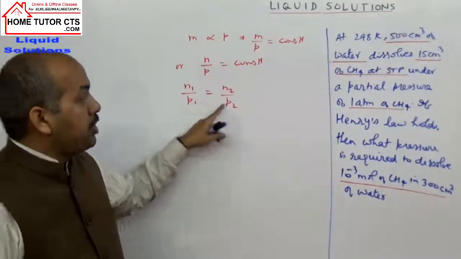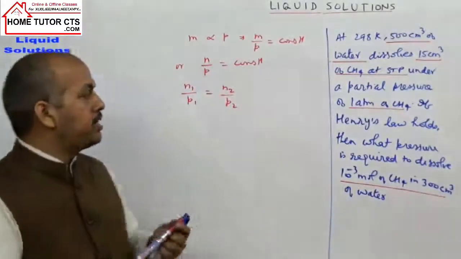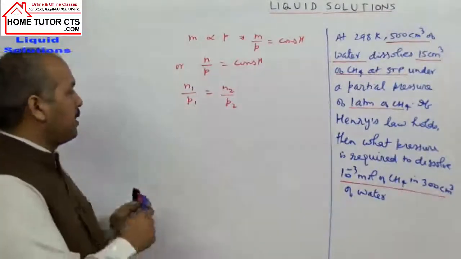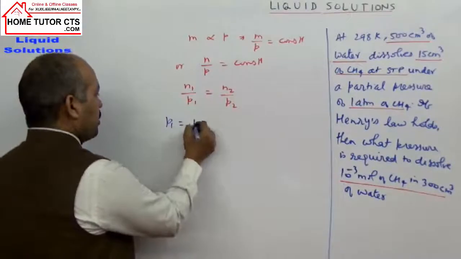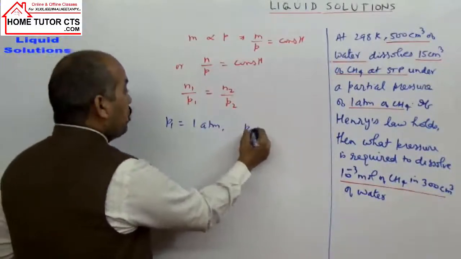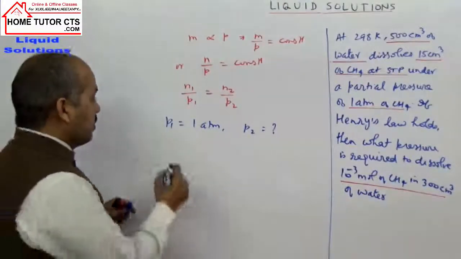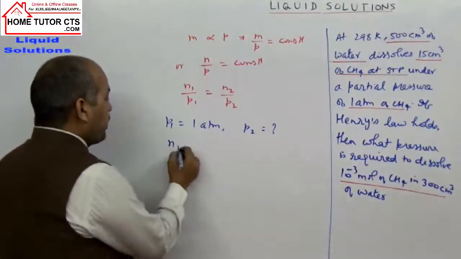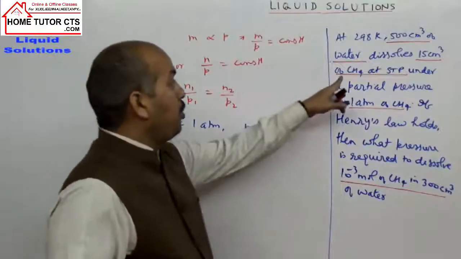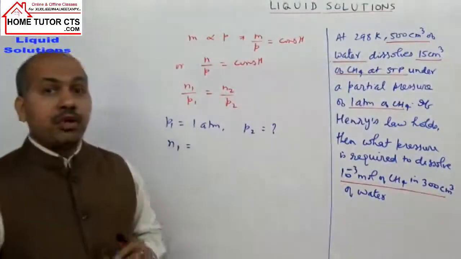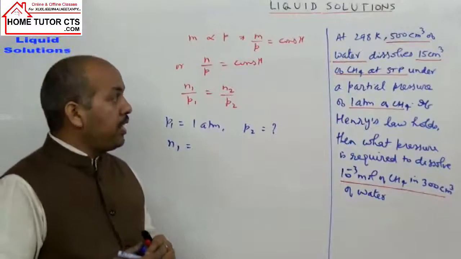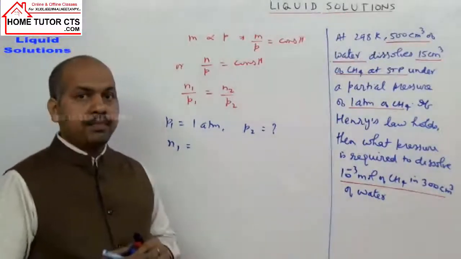In one case pressure is 1 atmosphere, in this case P1 is 1 atmosphere, and P2 is the required answer for us. What is N1? Moles we can take is how much here? Of methane. You are given volume 15 cc of methane at STP.